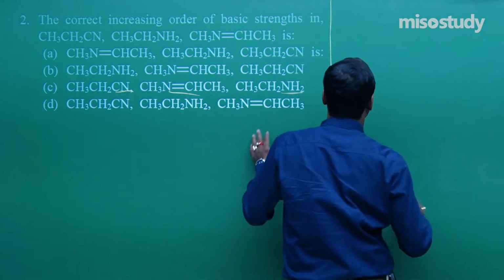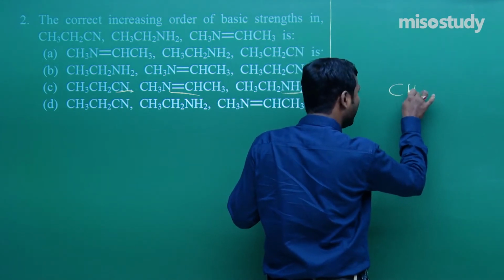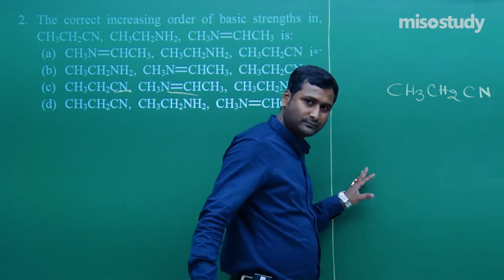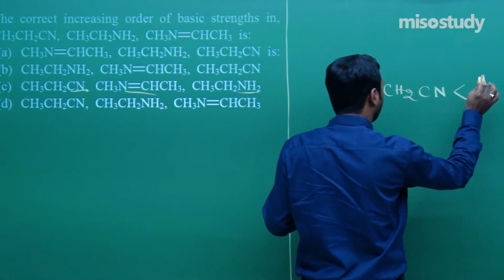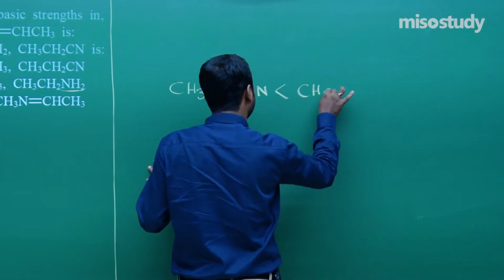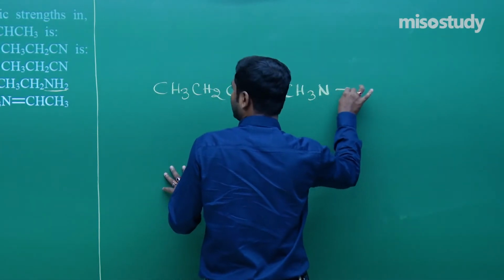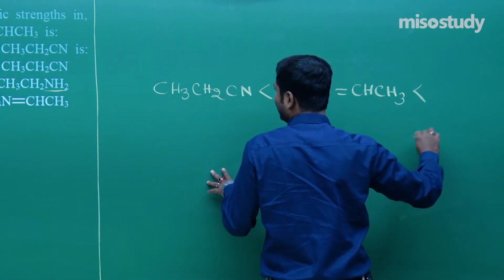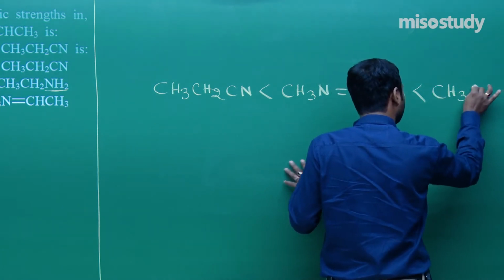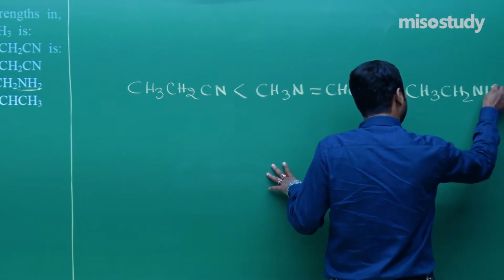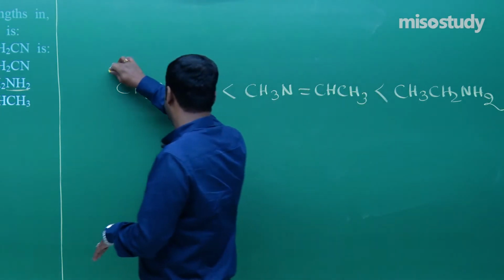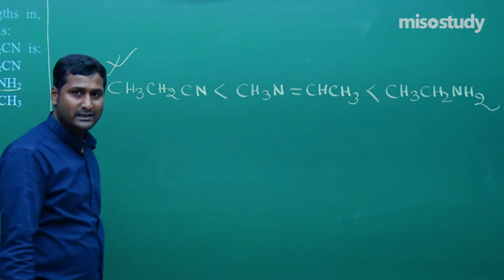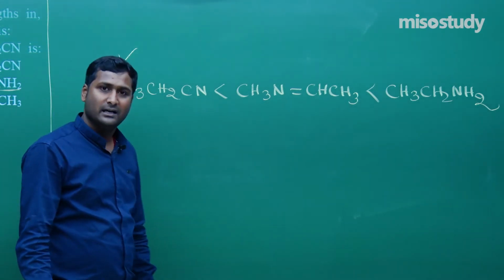So the correct increasing order will be CH3CH2CN, then CH3-N=CH-CH3, then CH3CH2NH2. This is the correct order.